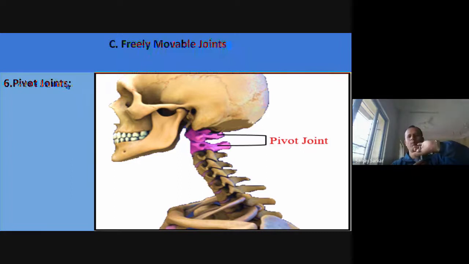So it can move in this direction. We can move our head in any direction, like some backward, some forward, sideward. This type of joint is called the pivot joint, and it is found in the neck joint.